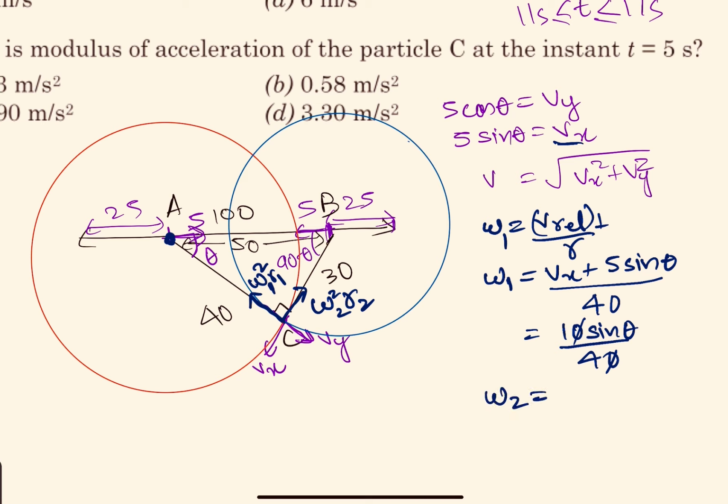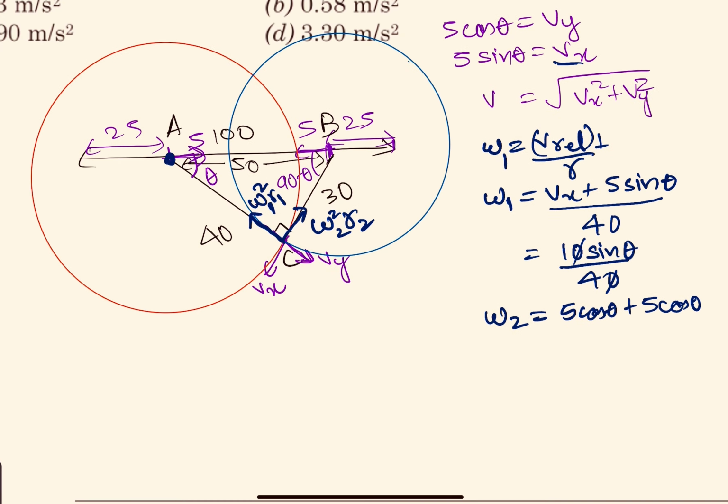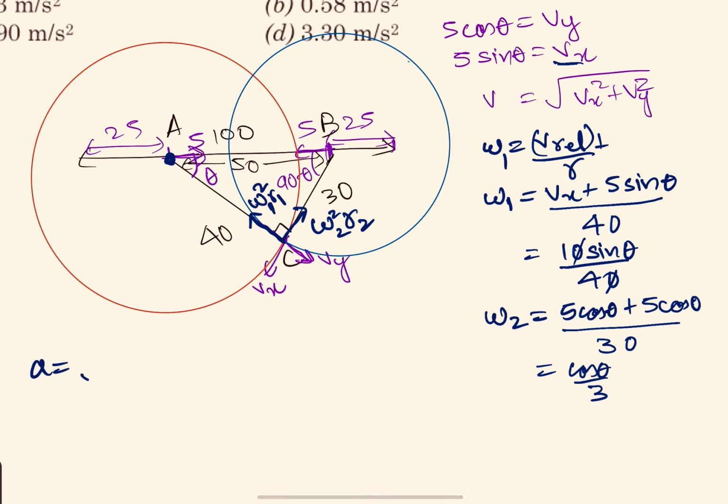Similarly, how much is omega 2? Omega 2 would be circular motion in the frame of this particle. So in the frame of this particle, omega 2 would be 5 cos theta plus Vy, and Vy is also 5 cos theta, divided by 30. So we get cos theta by 3. This is omega 2.